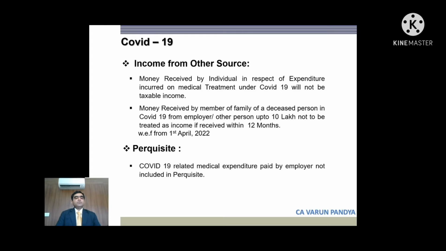And for the second violation, the penalty would be twice the amount of benefit, that is, the income applied for such benefit. Okay, so we'll move on to the next slide.